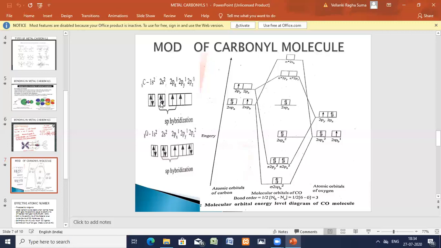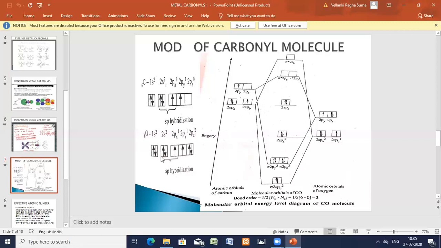Okay, so valence orbitals, valence hybridization. Here are the valence orbitals opposite the hybridization. This is the carbon side and this is the oxygen side. I think you have understood. In the carbon, there are two sp hybrid orbitals. One has a single pair of electrons, and there are two unhybridized orbitals, one with one electron and one empty. In the similar way for the oxygen.